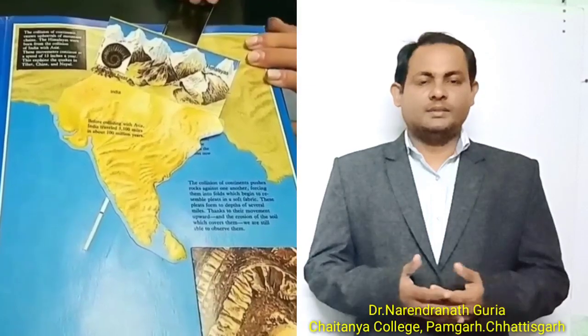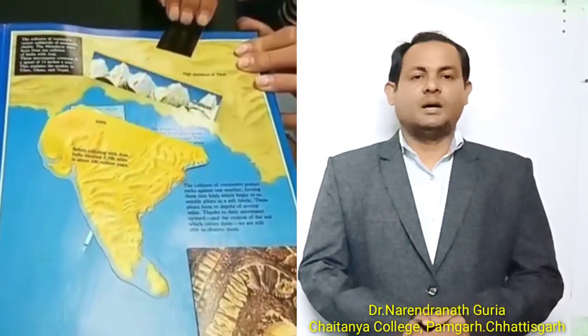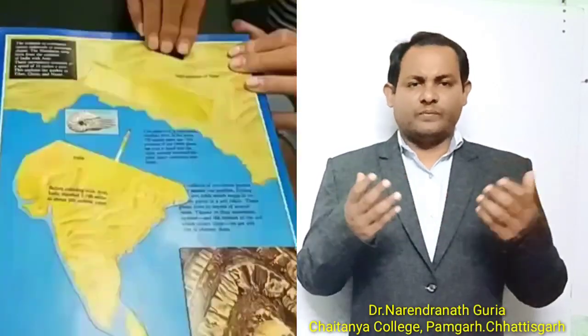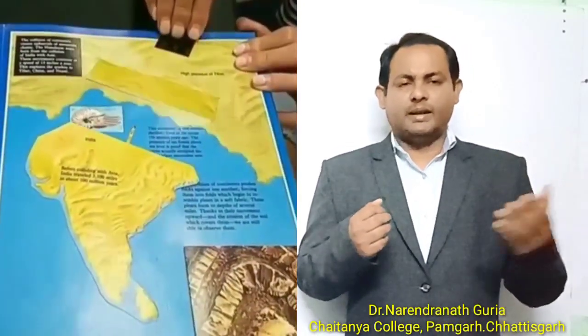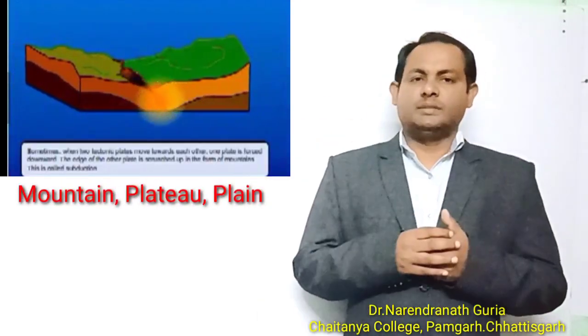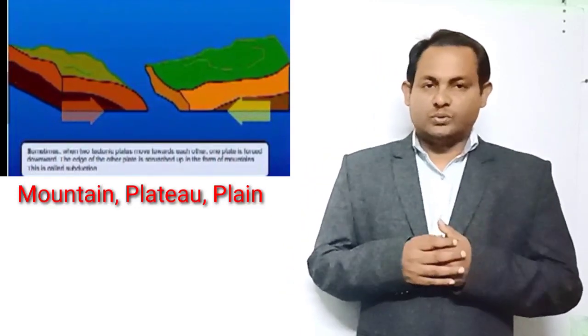A landform is a natural feature of the earth's surface. The surface of the earth varies from one place to another, and the main landforms are mountain, plateau and plain. There are three types of landforms: mountain, plateau and plain.